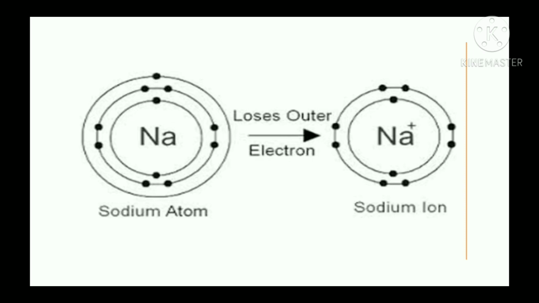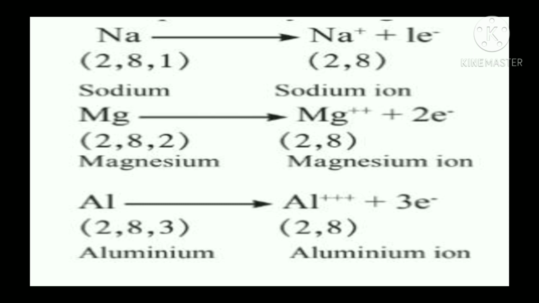Next example is magnesium. Magnesium has electronic configuration 2, 8, 2. It means 2 electrons in the outermost shell. So, number of valence electron is 2. So, once these 2 electrons are lost, the electronic configuration becomes 2, 8. Since 2 electrons are lost, magnesium will have 2 positive signs because now it has 2 positive charges.